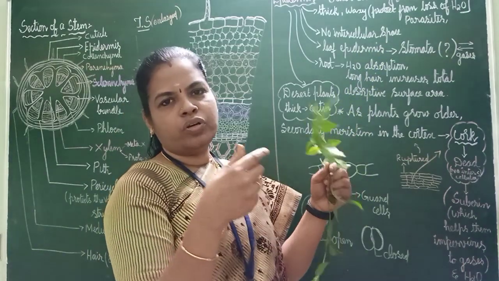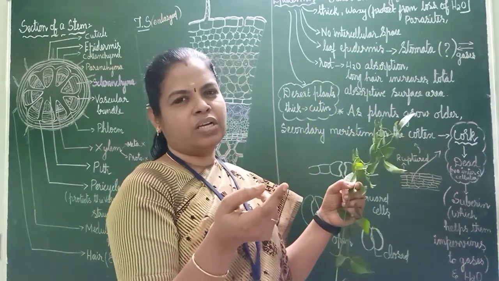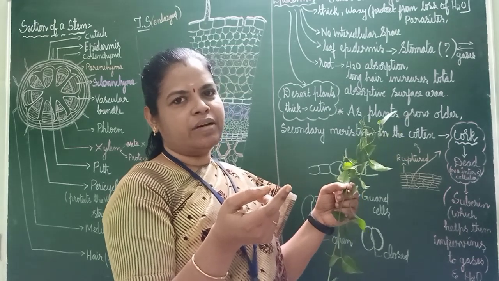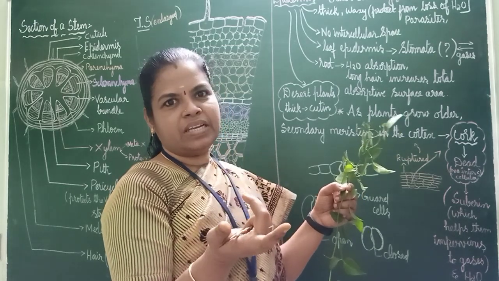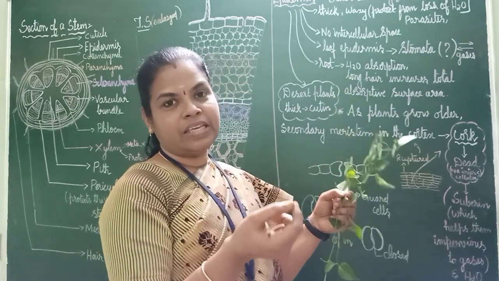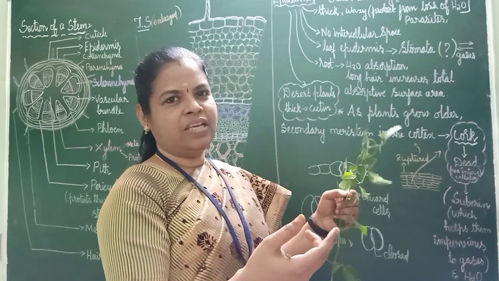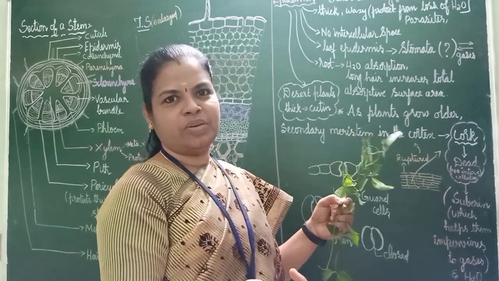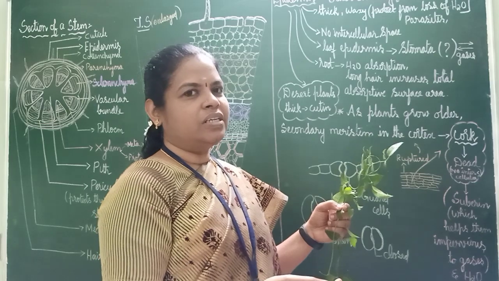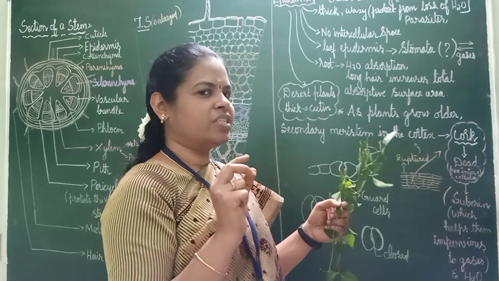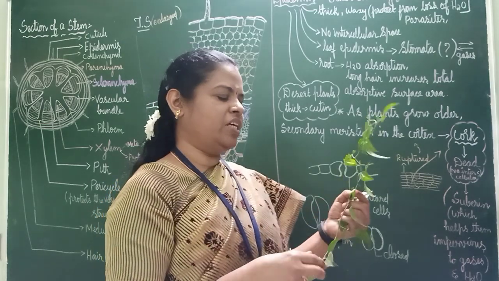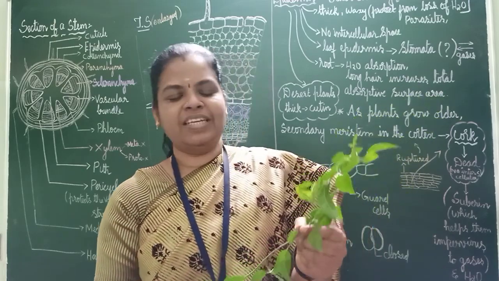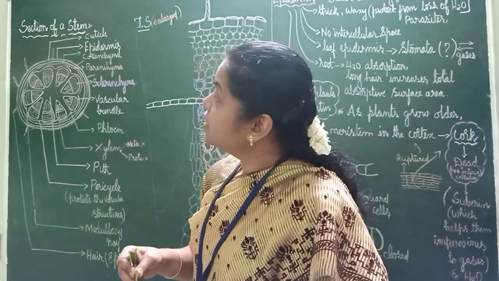And then about flowers. In flowers, what are the parts? You have studied about petals, and that green color thing is sepal, petal, then androecium, gynoecium and all you have studied, no? Much more is there to study. You have studied only a small drop of that. Okay, it's an ocean, right? Okay, now section of a stem.